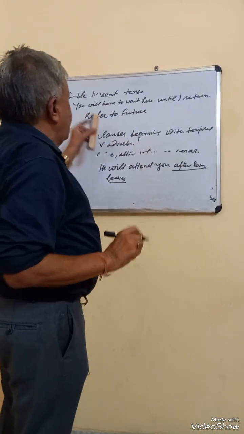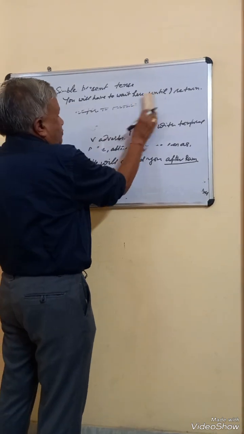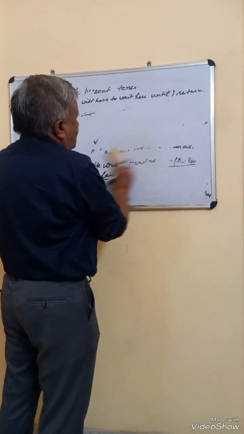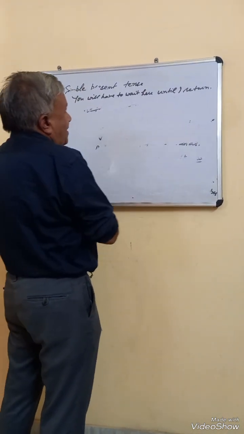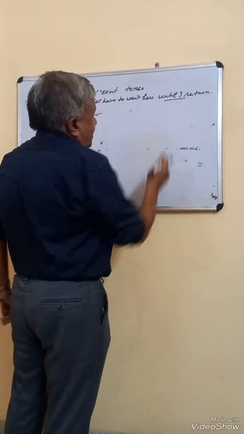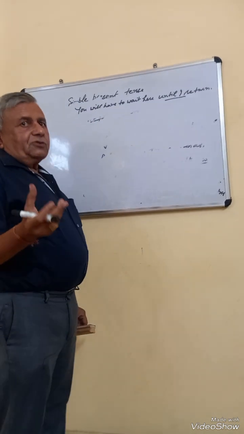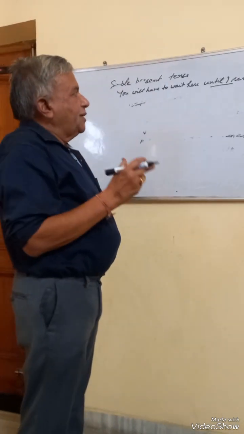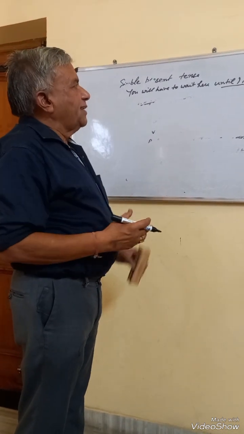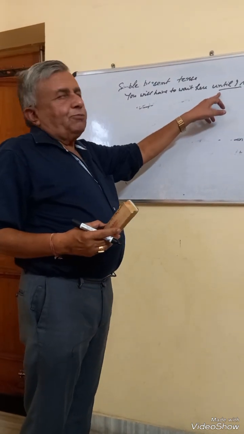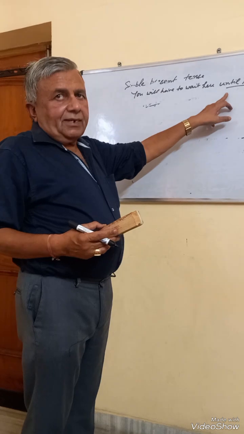So same is the case here also. You will have to wait here. This refers to the future, and until I return also means until I will return. But we don't use will in order to convey future sense when such temporal conjunctions are there in the sentence.